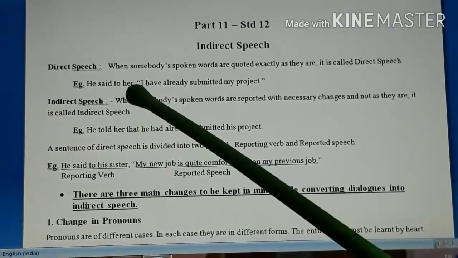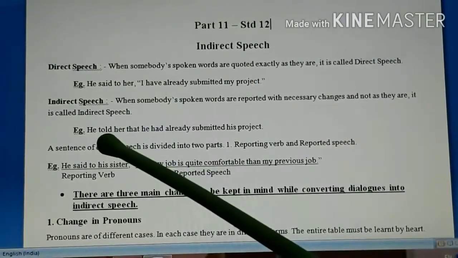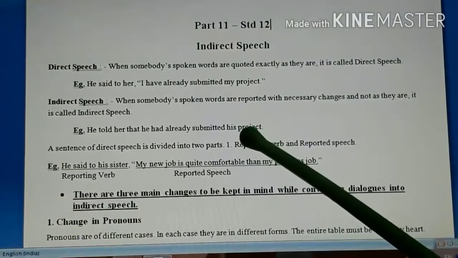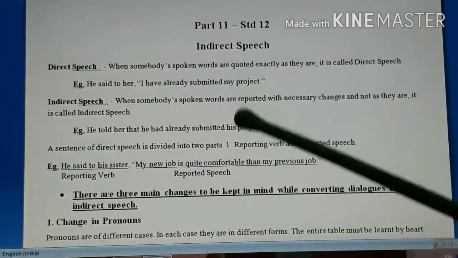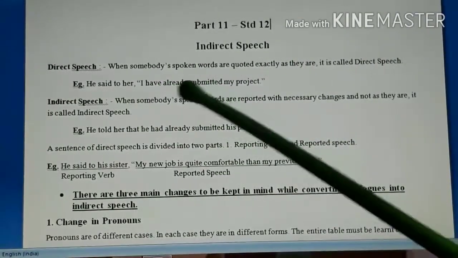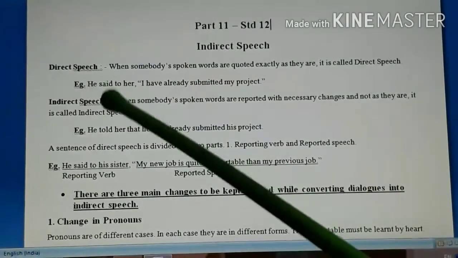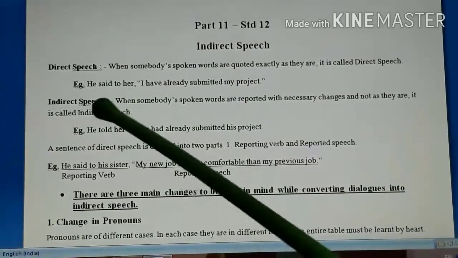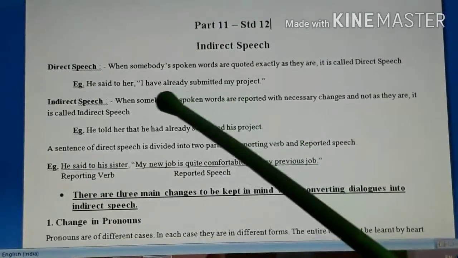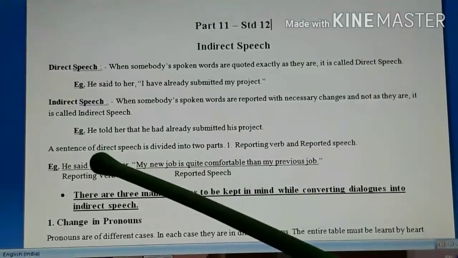So, if you take this sentence, he said to her, "I have already submitted my project," its indirect would be like this. He told her that he had already submitted his project. Remember, here my became his, here I became he. Present perfect tense have already submitted became had already submitted. Reporting verb said to became told, and both the parts of the direct speech, reporting verb and reported speech, are connected with the conjunction that. Okay, now that's what we are going to study.